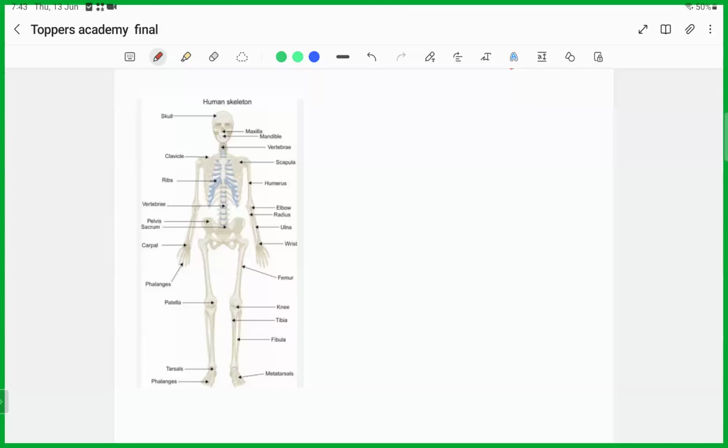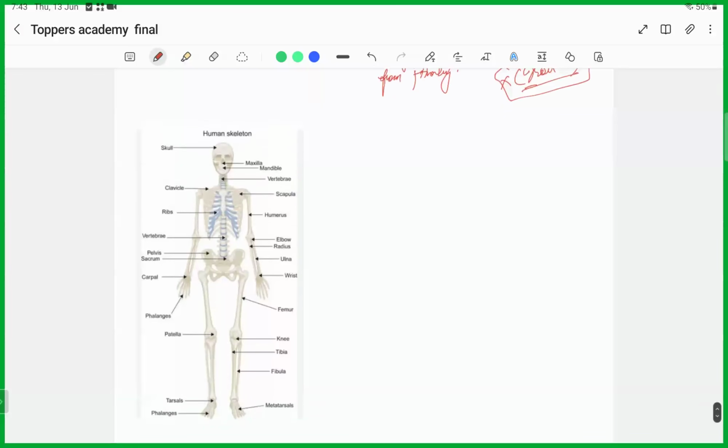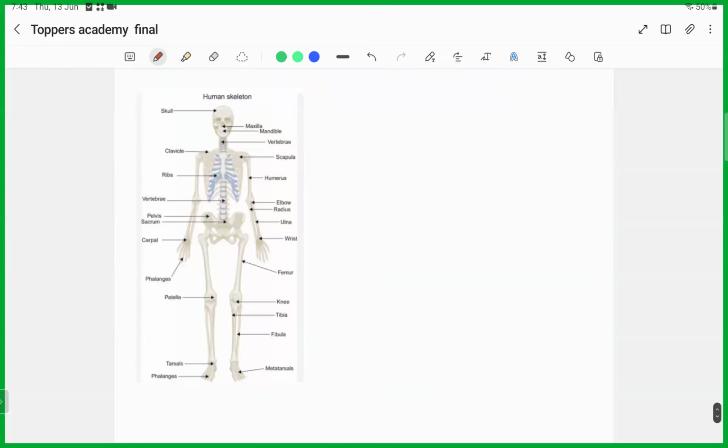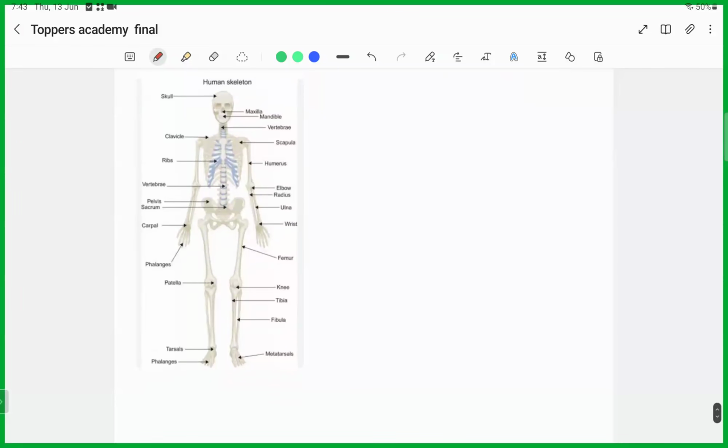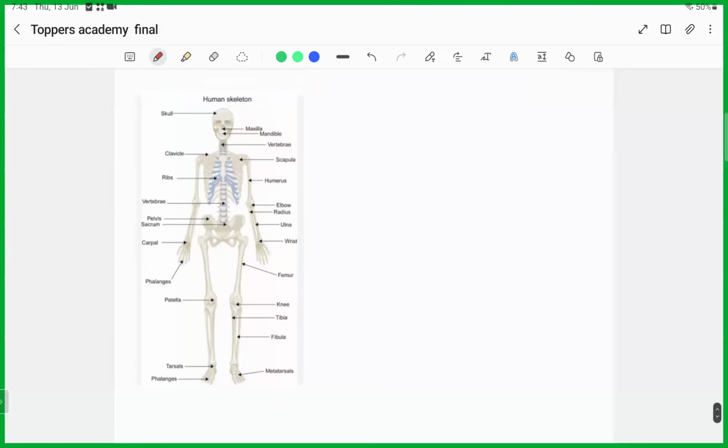But if you have any difficulties understanding any particular topic, you can just text me personally. I'll try to explain to you personally. So if you are having any problem in any particular topic which is difficult for you to understand, you can just text me. I will try to explain to you individually. Okay.